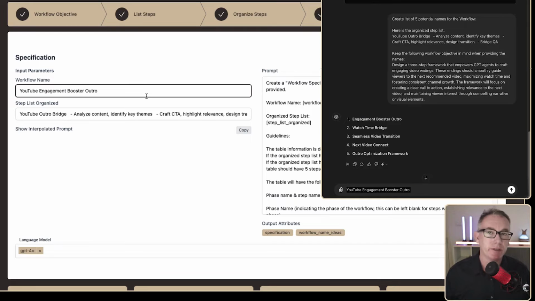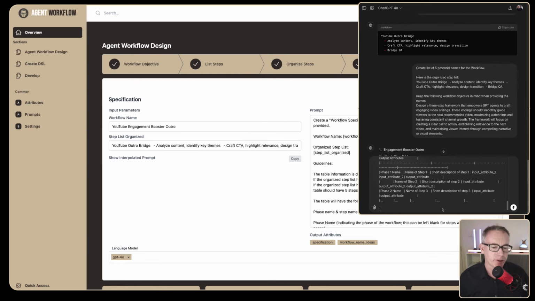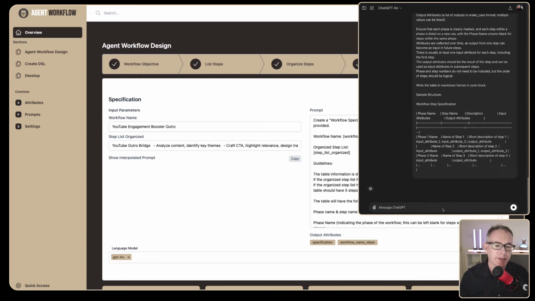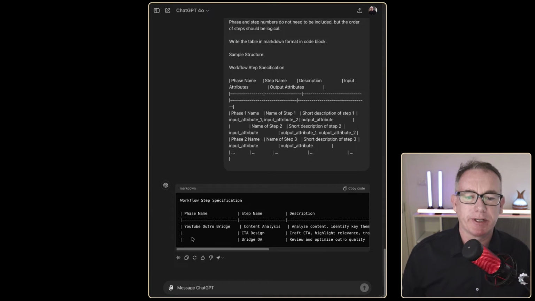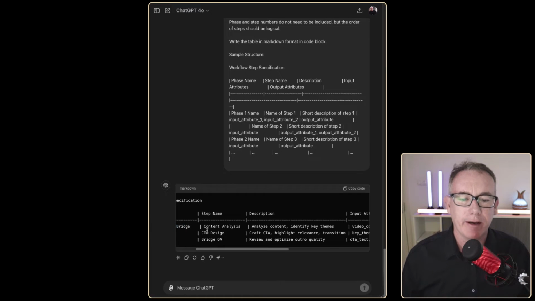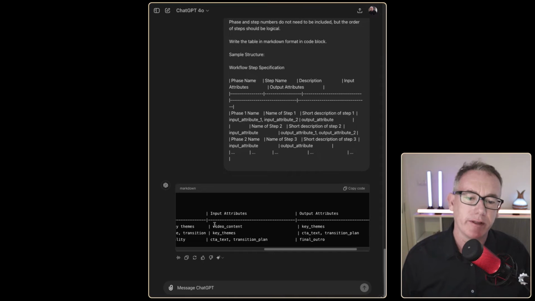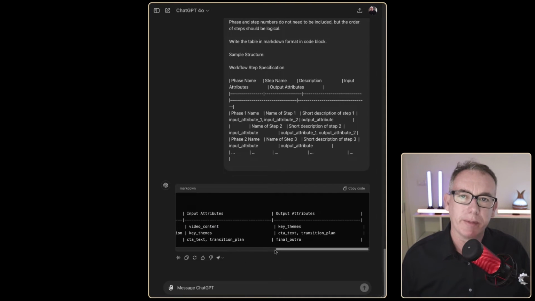Now I think we can build a specification, and this is how all the steps will fit together and the sorts of information we need to collect along the way. So we'll just press copy, and we'll just paste the information in. We have our workflow specification, with the phase we're in being the YouTube outro bridge. There are 3 steps involved with descriptions, and we've got some inputs. Obviously the video content, what I'm going to call the transcript or the abridgment, is going to come through, and it's going to pull out key themes. Using various bits of information we'll collect along the way, we'll get the final outro.